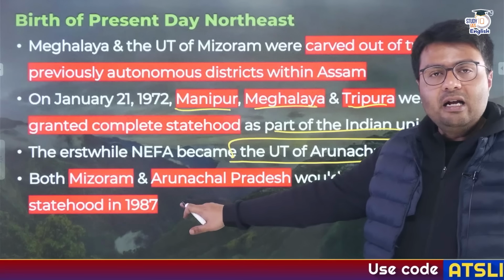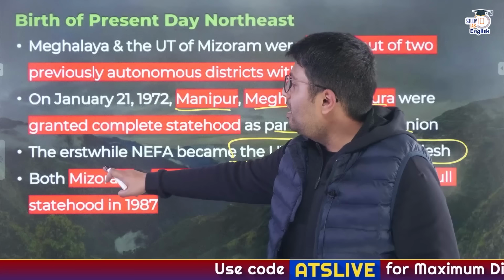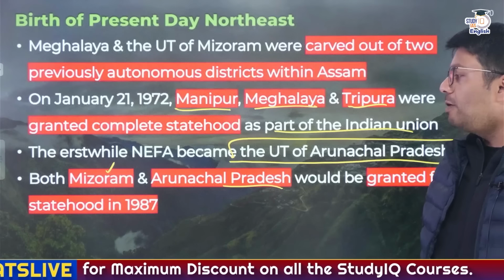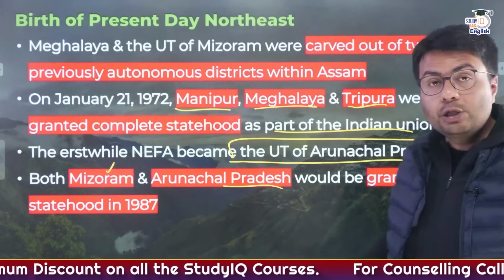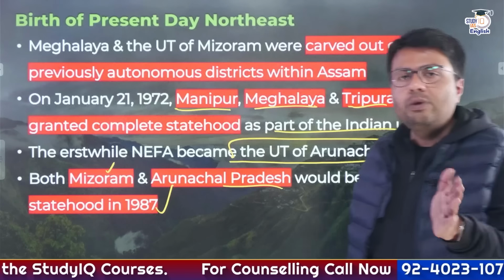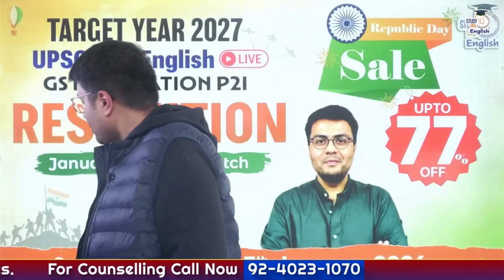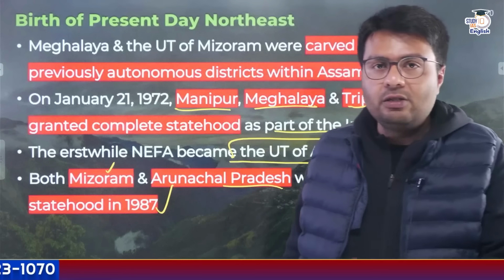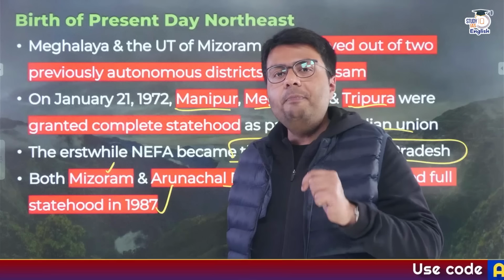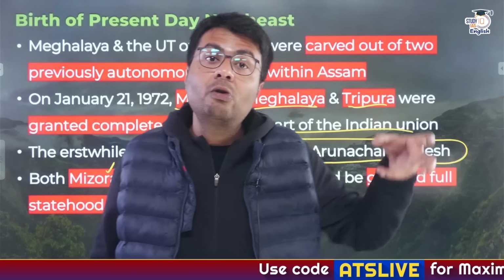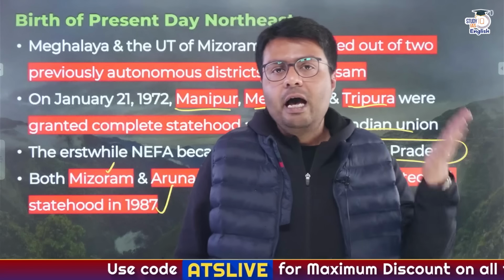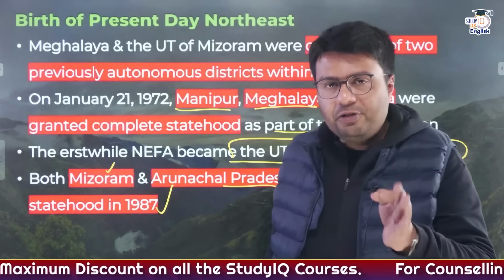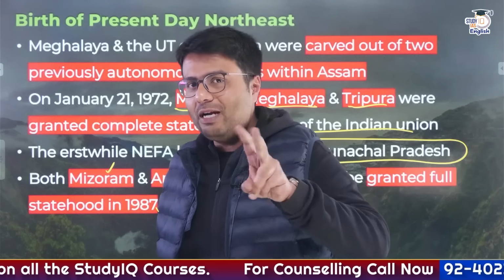And in 1987, the erstwhile state or the erstwhile autonomous region of Mizoram and the Union Territory of Arunachal Pradesh, they were granted full statehood. This was 1987. So this was the development that happened in Assam that led to creation of the present day states in Northeast. So as I told you, Northeast, which many people mistakenly refer to as a geographically monolith region, is actually a very diverse region, and all of these regions have different history, just like I told you right now. And there is a question that appeared in last year's prelims in 2025.